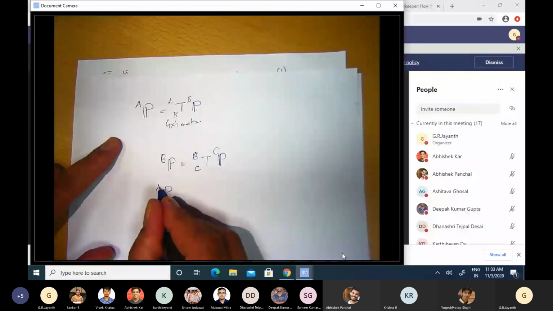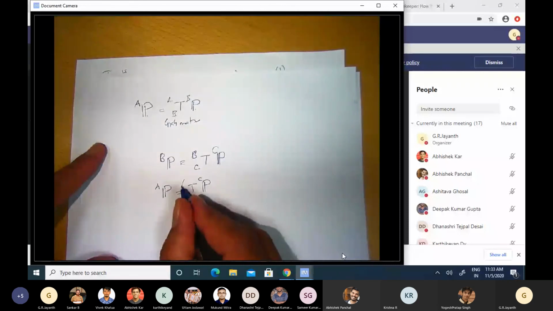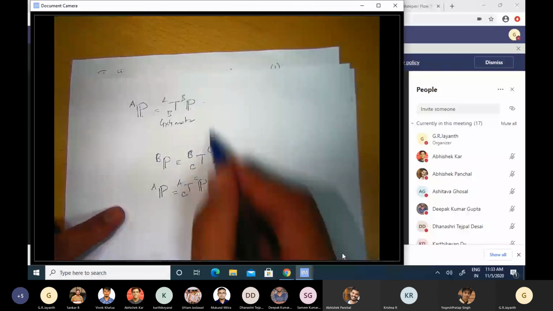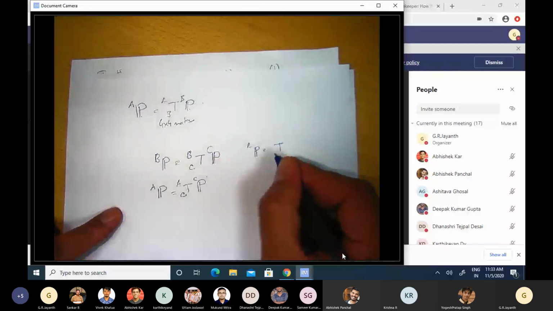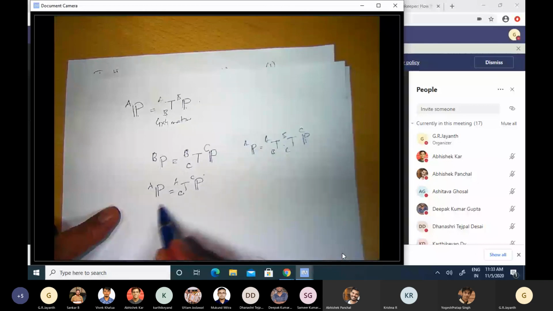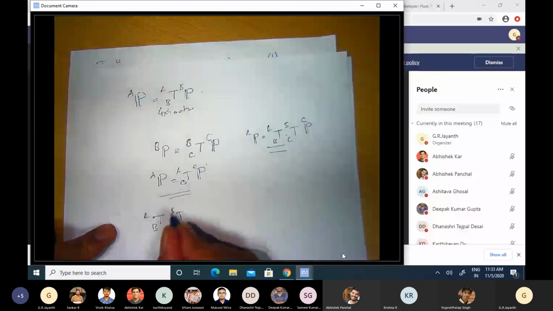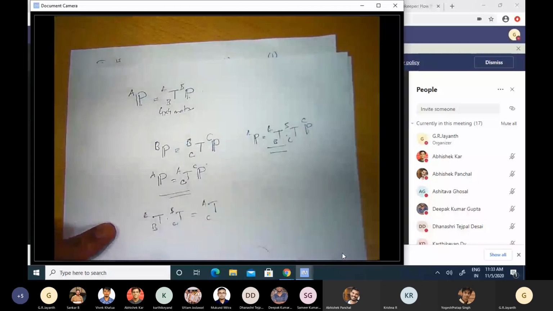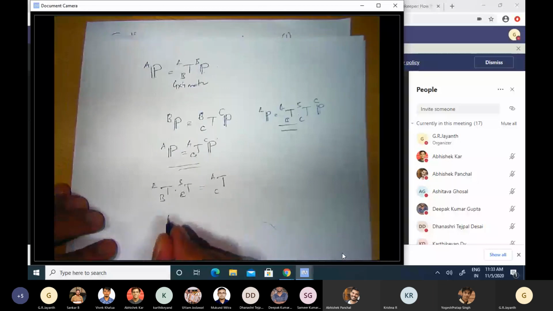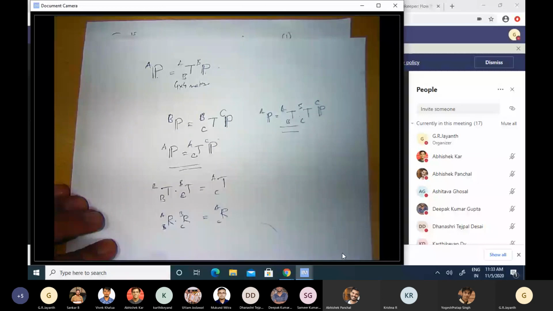So if I have an offset between the A frame and the C frame, the two would by definition be related by a transformation matrix T of C relative to A, and from these two expressions I see that P of A is equal to T of B relative to A times T of C relative to B times P of C. And comparing the two underlined equations, I conclude that T of B relative to A times T of C relative to B is equal to T of C relative to A. This is analogous to the rotation matrix expression that we wrote, namely R of C relative to A was equal to R of B relative to A times R of C relative to B. Exactly analogous to that.